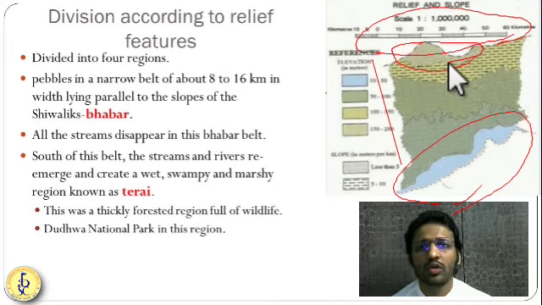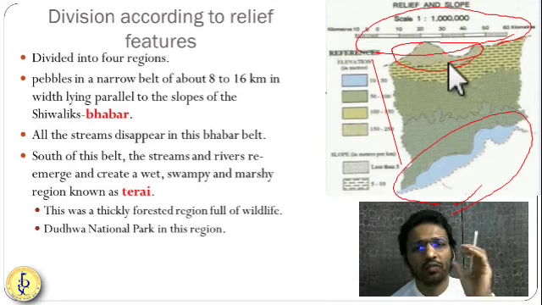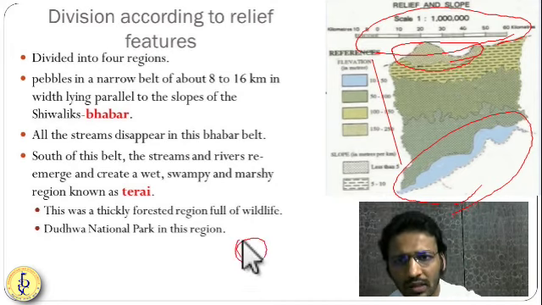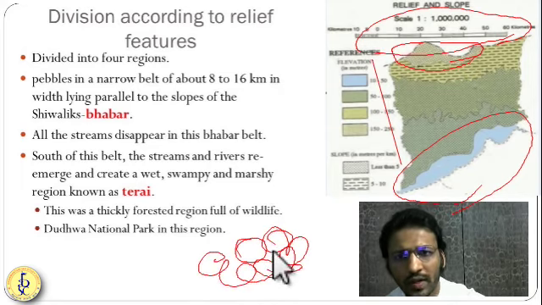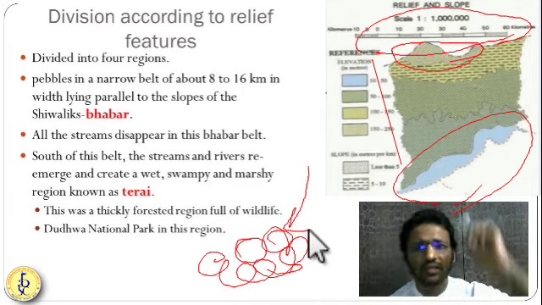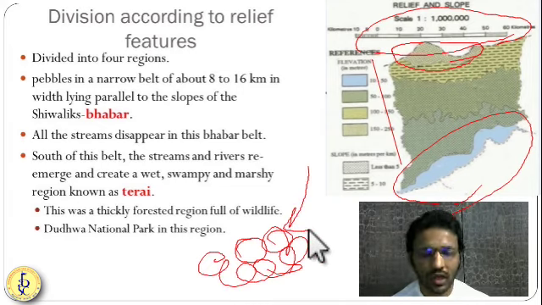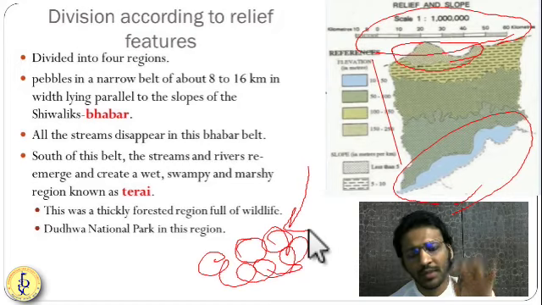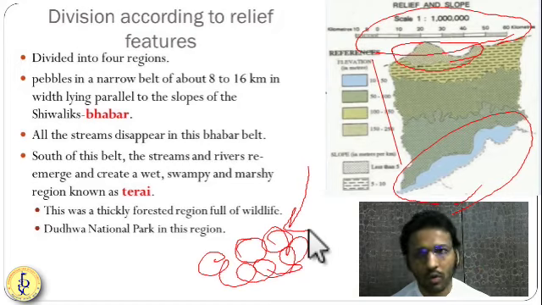This is known as Bhabar. They are like boulders, huge stones. When a river comes, it disappears under these boulders and stones. You won't be able to see the streams, but they are flowing below these boulders. This is known as Bhabar.